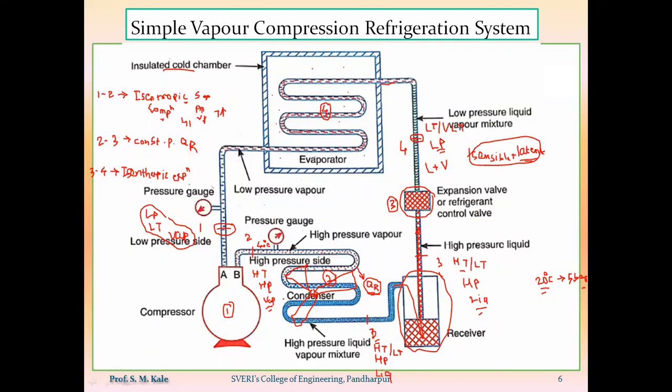So as that low pressure, low temperature or very low temperature liquid plus vapor mixture is passing through this evaporating coil, that refrigerant will have the tendency to absorb the heat from the substance which you want to cool.